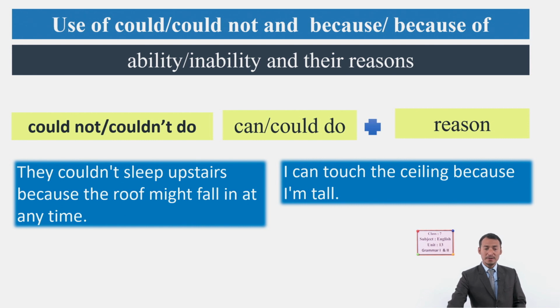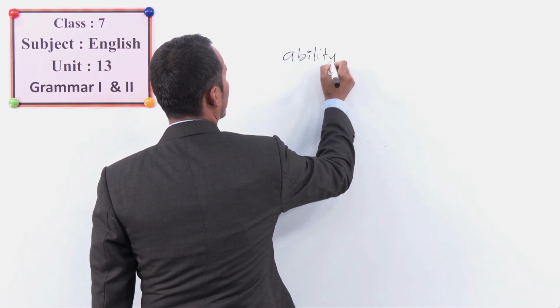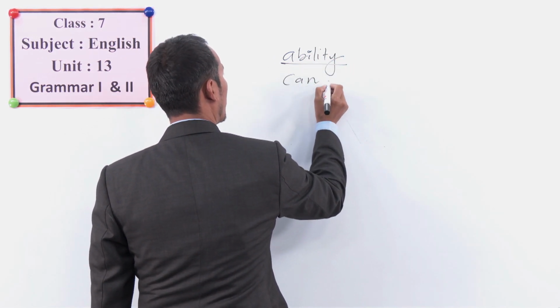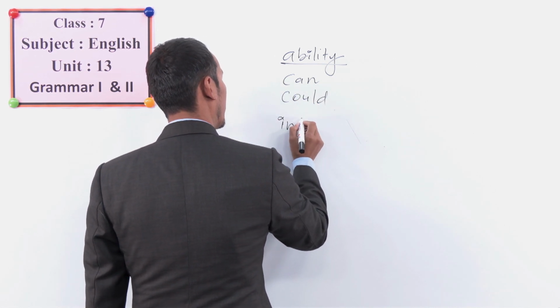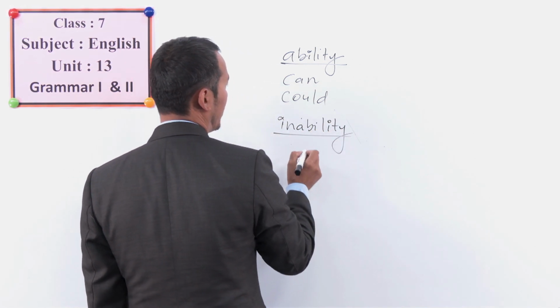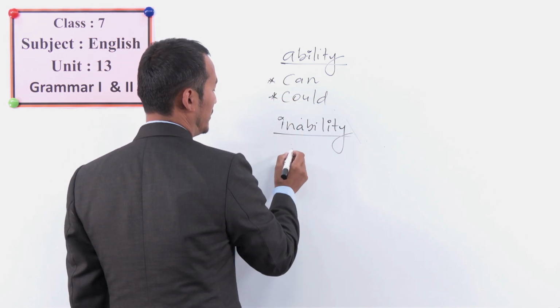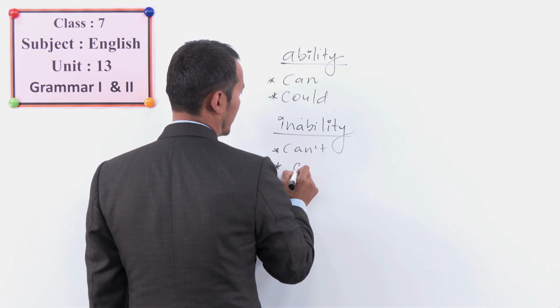Okay, students. So how do you make such sentences? We have two things, because and because of. We have ability and inability. So when you are able, when you have ability, you say can or could. And when you are not able to, then you use can't or couldn't.